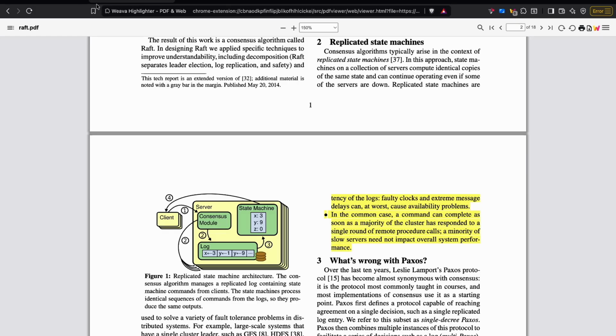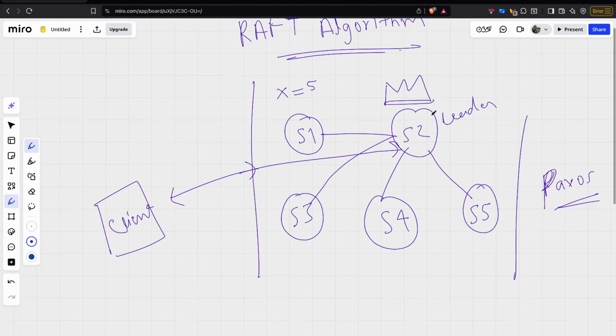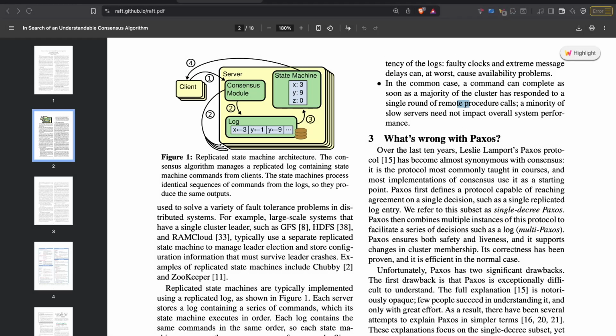So Raft uses RPC to communicate with all of the servers. So we had 5 servers, right? Raft uses RPC amongst these servers to communicate with each other. This point says as long as a majority of the servers have received the RPC, Raft can proceed with the next step. It does not wait for all the servers to respond back, because there can be a few servers which are slow. As long as the command is acknowledged and has been processed by the majority, it is good to go.